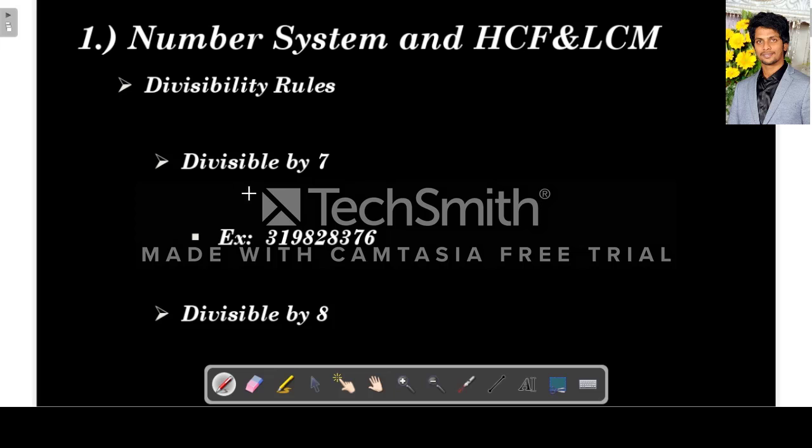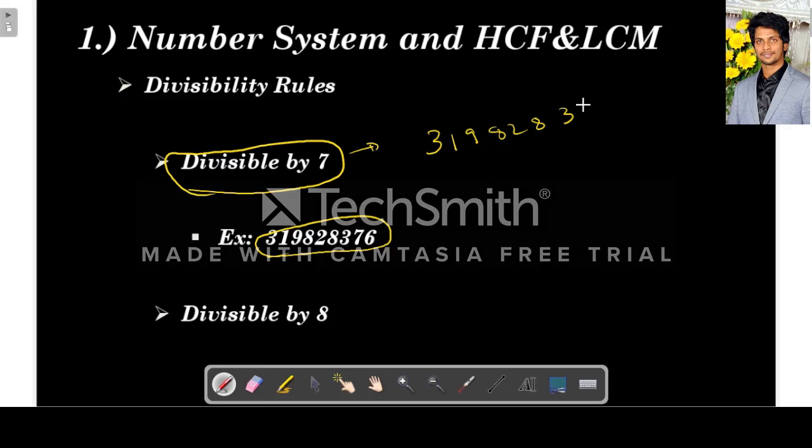So next, divisible by 7. This is very important actually. This is a little tough to remember, but you try to remember. So for example, let's take this number and try to understand. So the number is 319,828,376. So starting from here, we have to divide the number into 3-digit groups.